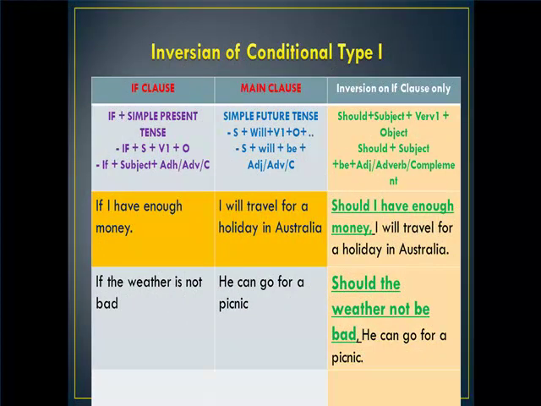Alright, beside those conditional sentence using if, we also have inversion type of those conditional. In a type 1, for example, if I have enough money, I will travel for a holiday in Australia. Can also be said, should I have enough money, I will travel for a holiday in Australia. We can use the word should here.